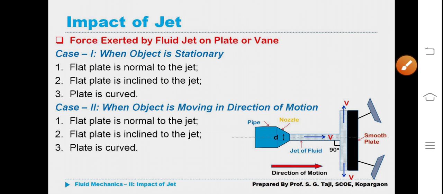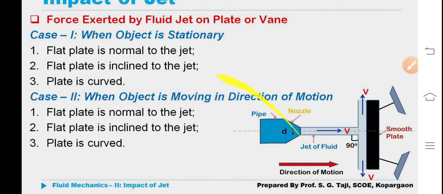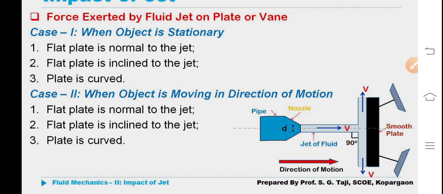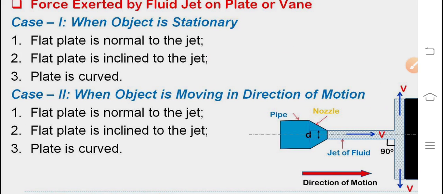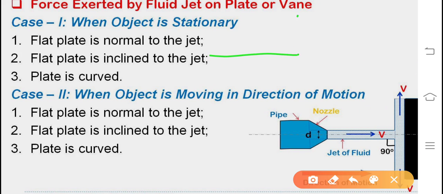You see the figure here. This is the flat plate which is kept normal to the jet. This is the normal direction. How can we show that? This is the jet, the plate is kept normal, meaning 90 degrees. You can see very clearly.